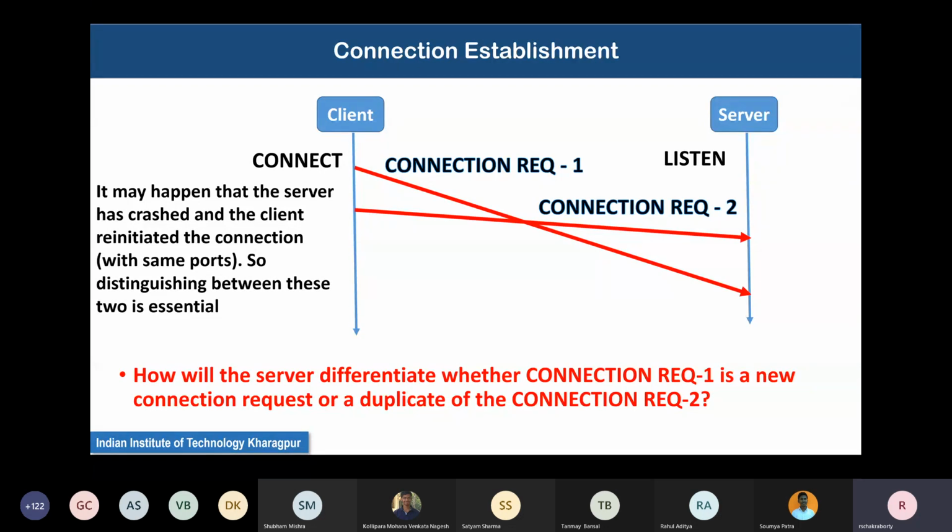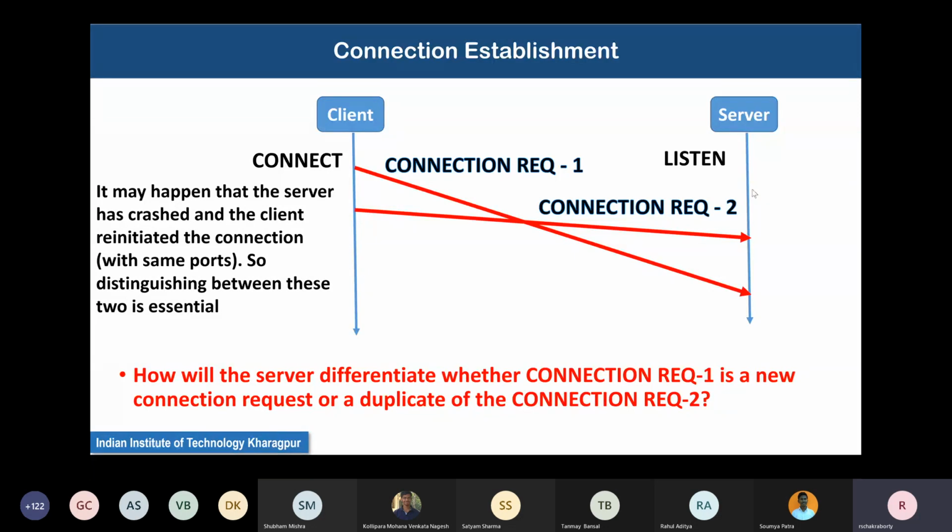Now, the logic is the server will not accept connection request 1, because it says that with the same identifier, maybe a number, some connection request has already been accepted on my side with a unique identification number.